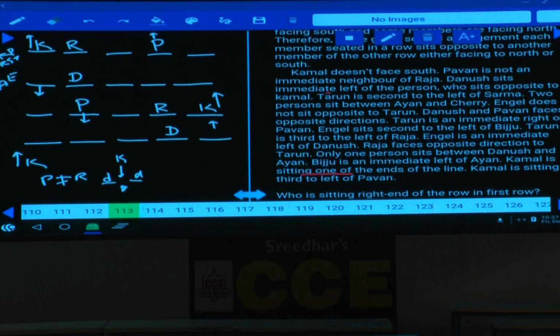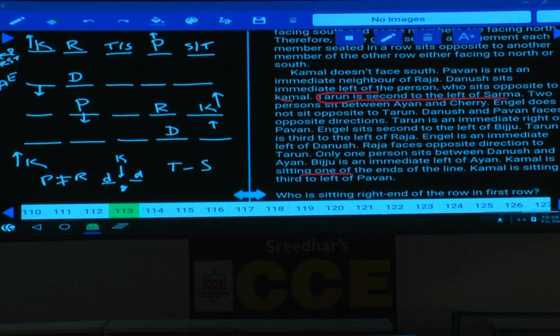And Dhanush sits to the immediate left of the person who sits opposite to Kamal. Tarun is seated second to the left of Sharma. There must be exactly one person between these two. Tarun is second to the left of Sharma: if Tarun is here, Sharma will be here, or if Tarun is here, Sharma will be here.